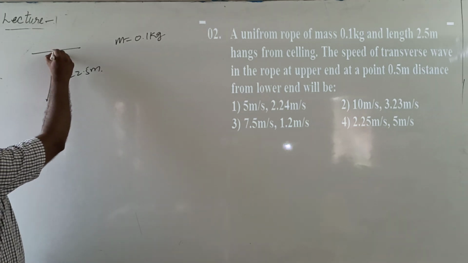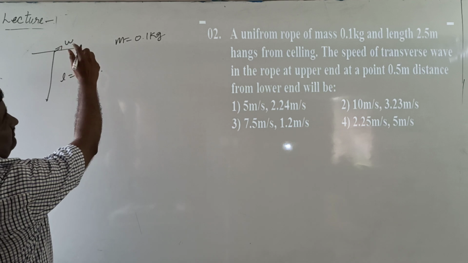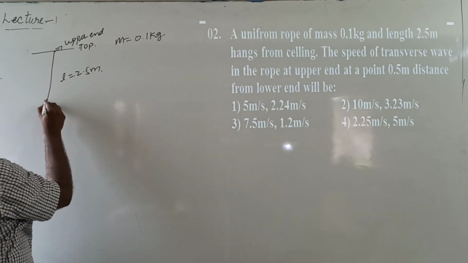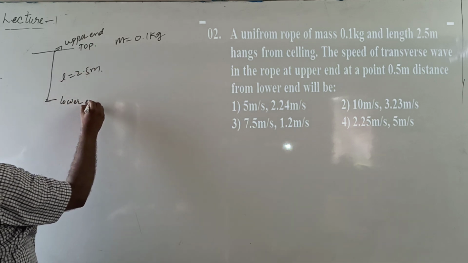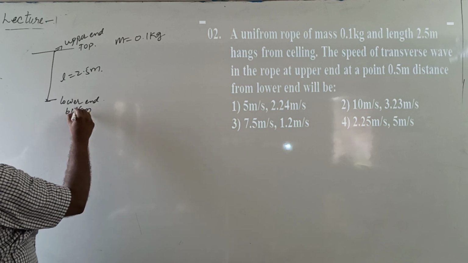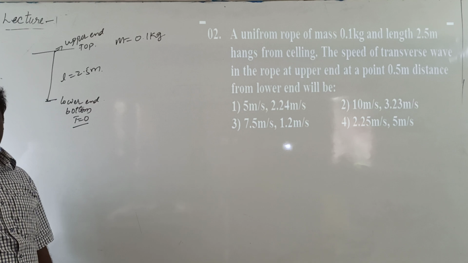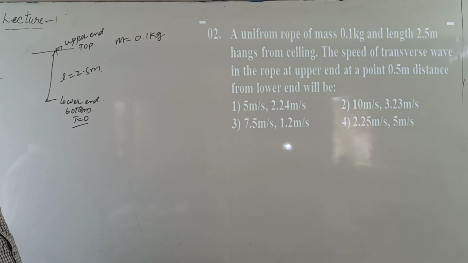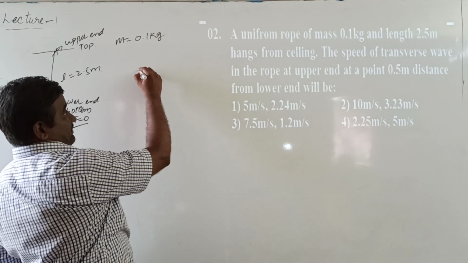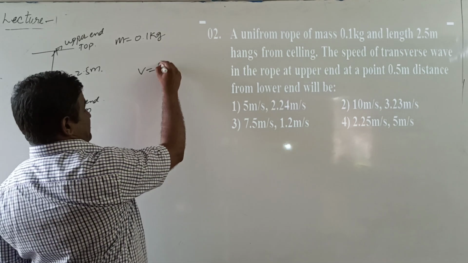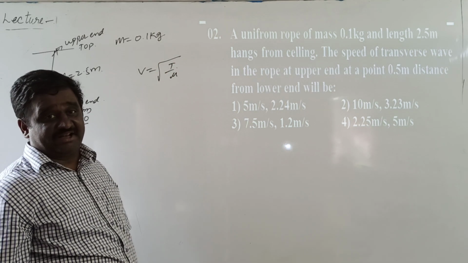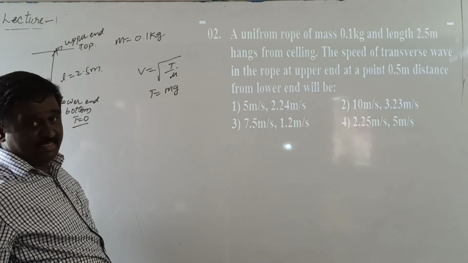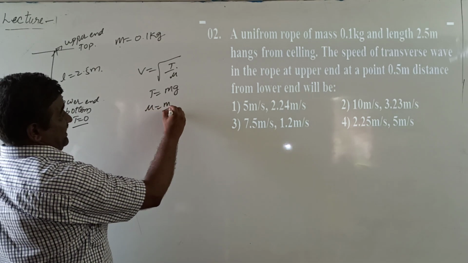Then it is taken as the upper end, or it is taken as top position. It is taken as a lower end or bottom position. At the bottom position, the tension is 0. At the top position or upper end of the rope, the tension is maximum. The velocity of the transverse wave is V equal to root T by mu. Here T is the tension due to the mass of the rope M. Then T equal to mg, and the linear density mu equal to mass by length.